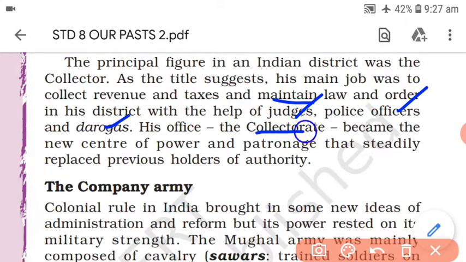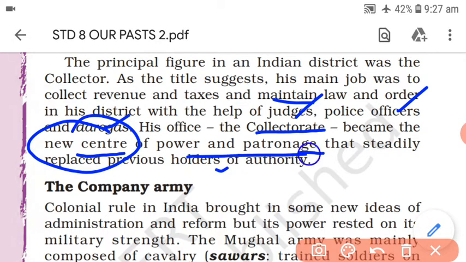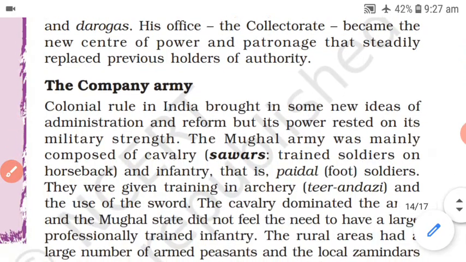His office, the collectorate, became the new center of power and patronage that steadily replaced the previous holders of authority. It means it became the important office, the new center of power. So now there was power in the hands of the collector, but for a limited area.